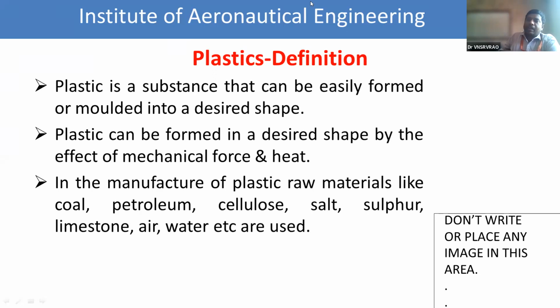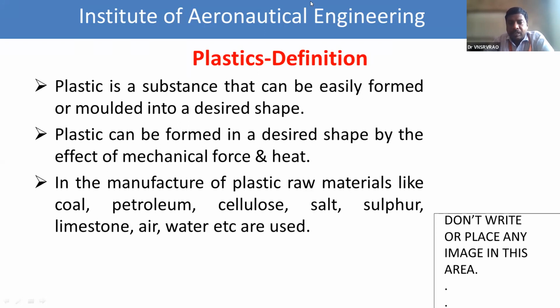So plastics are defined as one of the polymers, and it can be molded into a desired shape or required shape by applying temperature and pressure, and in the presence of a catalyst for the improvement of the rate of the reaction. So that is called the definition of a plastic. Plastic is a substance which is molded into a required shape by applying temperature and pressure in the presence of a catalyst.